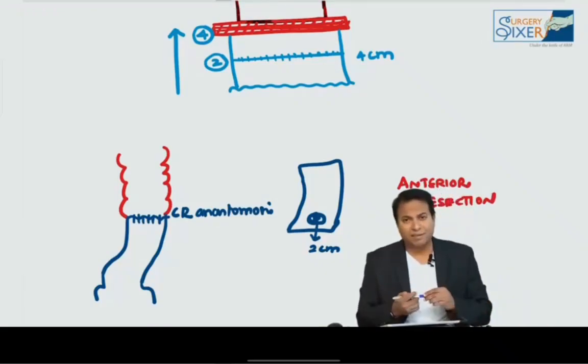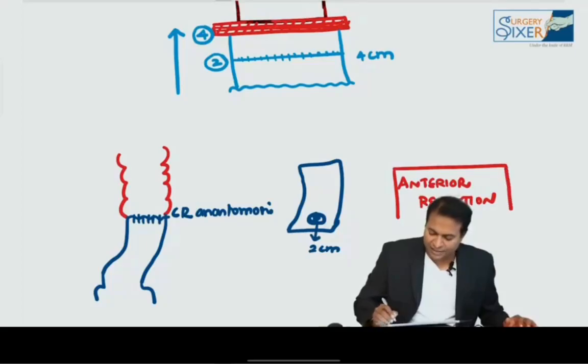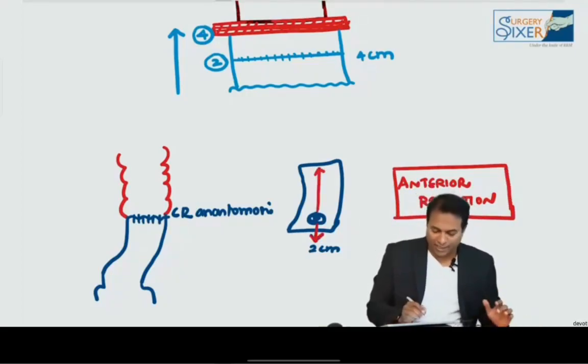So, a very important topic for PG level. Many times the students get confused in this. Please remember this topic. Anterior resection operation is an operation in which we give 2 centimeter clearance for the tumor and give a proximal adequate clearance, remove the tumor, and give a colorectal anastomosis.